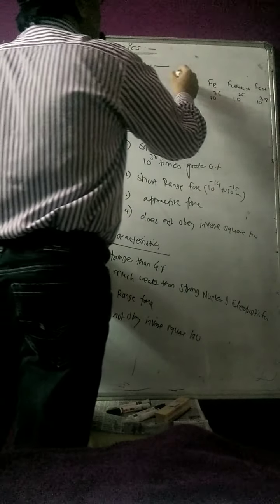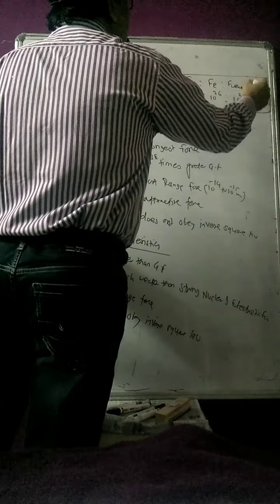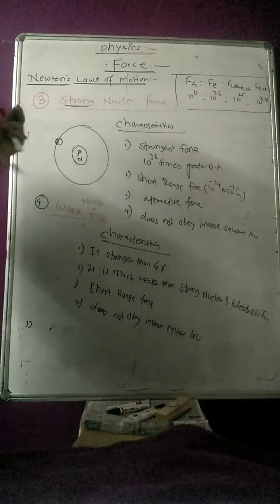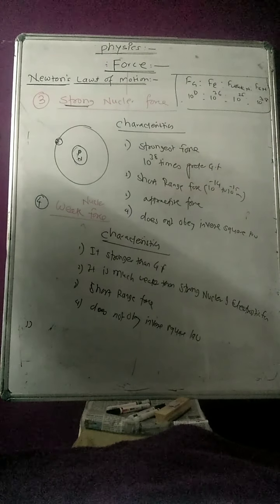This is the ratio of these forces. Always remember the ratio of these forces. This is how we can state the relative strength.